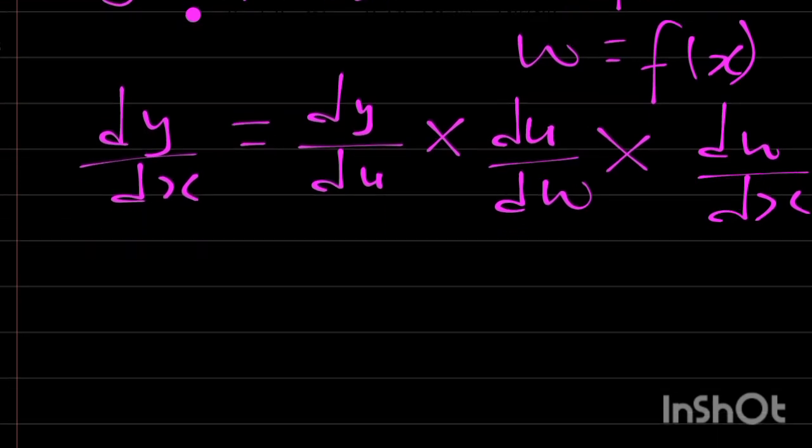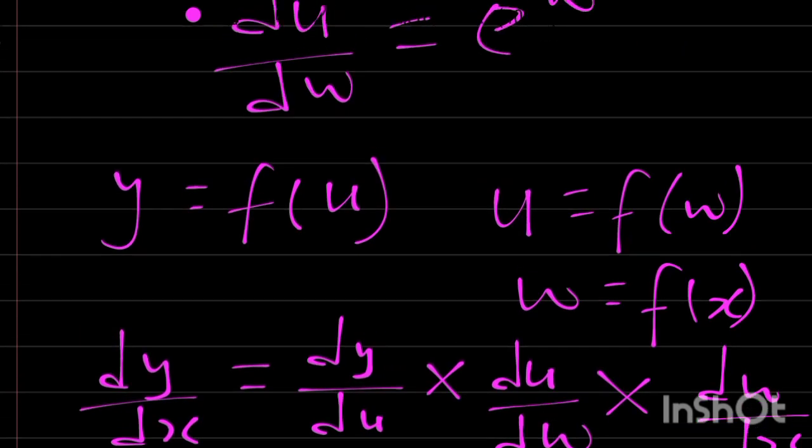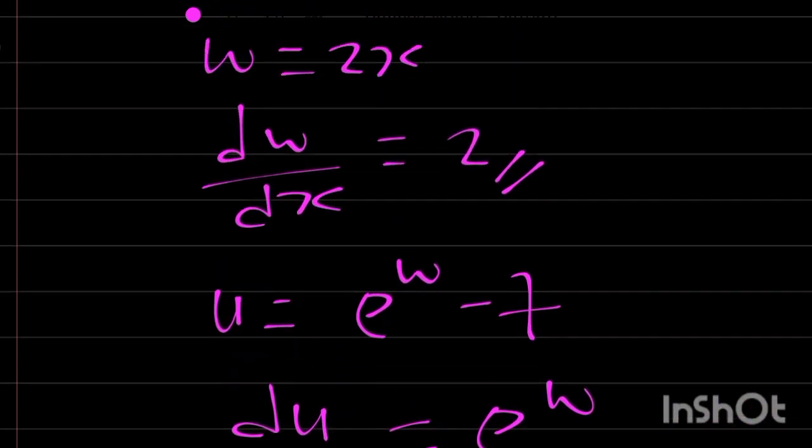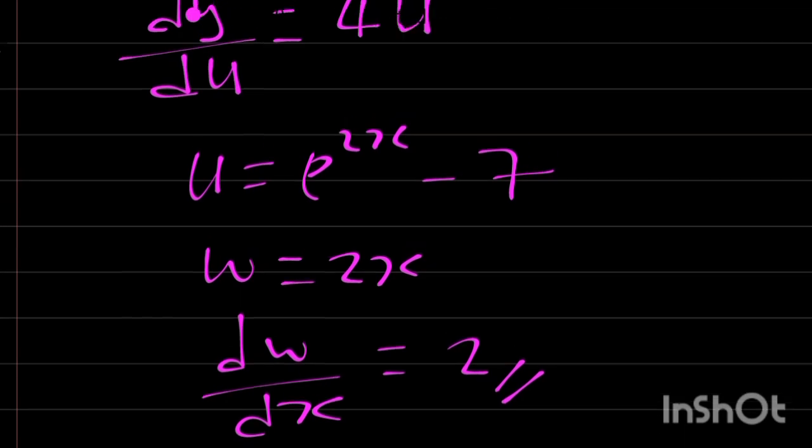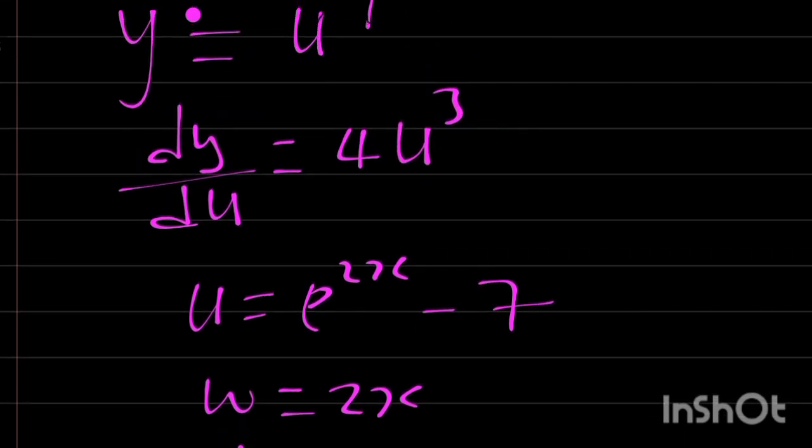Okay, let's continue. Therefore, dy/dx is equal to, let's fetch the value of dy/du. dy/du is 4u raised to power of 3.